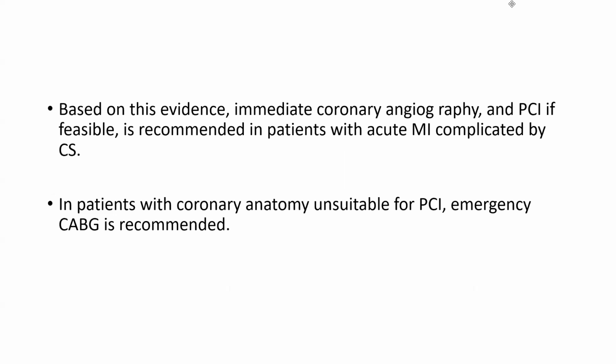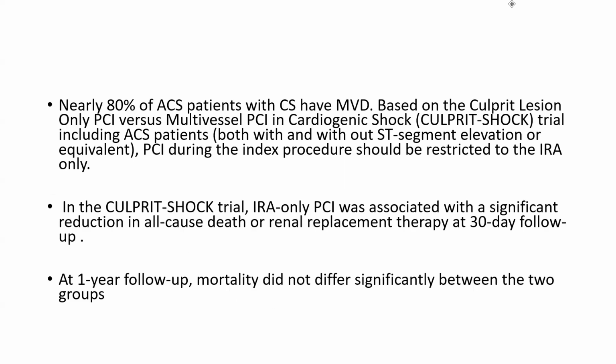Based on this evidence, immediate coronary angiography and PCI if feasible is recommended in patients with acute MI complicated by cardiogenic shock. In patients with coronary anatomy unsuitable for PCI, emergency CABG is recommended. Nearly 80% of ACS patients with cardiogenic shock have multivessel disease. Based on the CULPRIT-SHOCK trial, culprit lesion only PCI versus multivessel PCI in cardiogenic shock, including ACS patients, PCI during the index procedure should be restricted to the infarct-related artery.